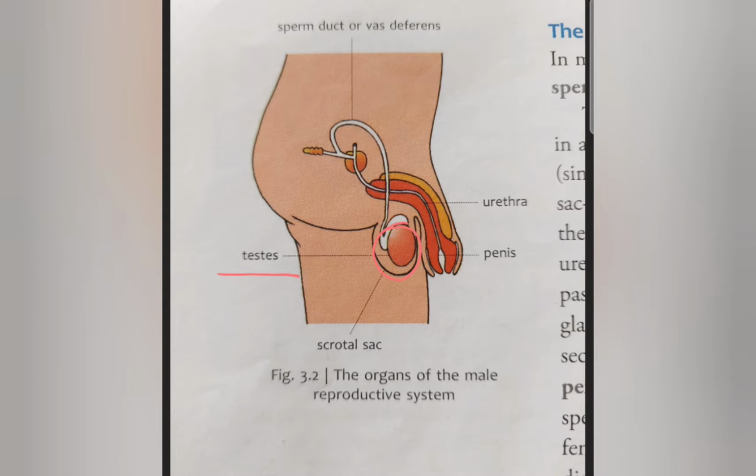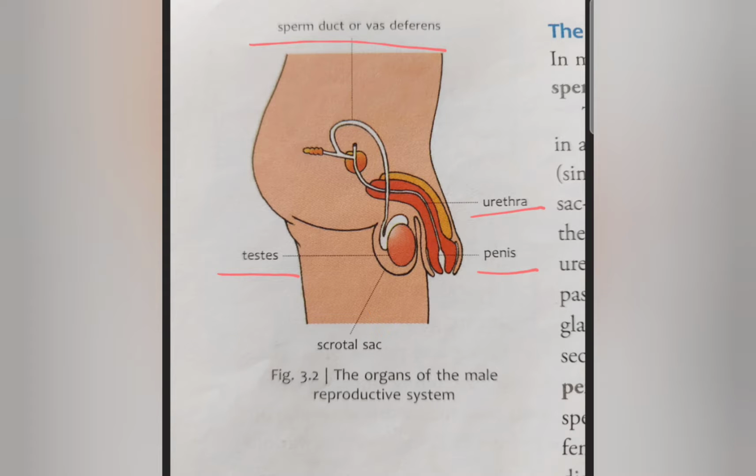So we are seeing the side view of the male reproductive system. Clear? So one pair of testes, sperm ducts known as vas deferens, urethra, penis, and other accessory glands. These four are the main parts, and apart from these there are other accessory glands.